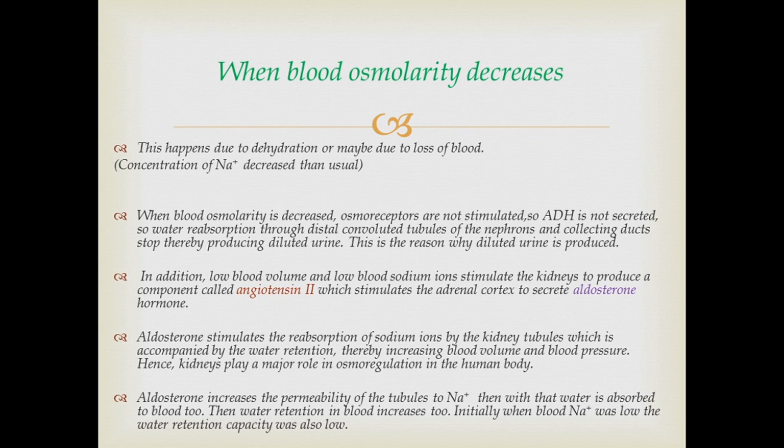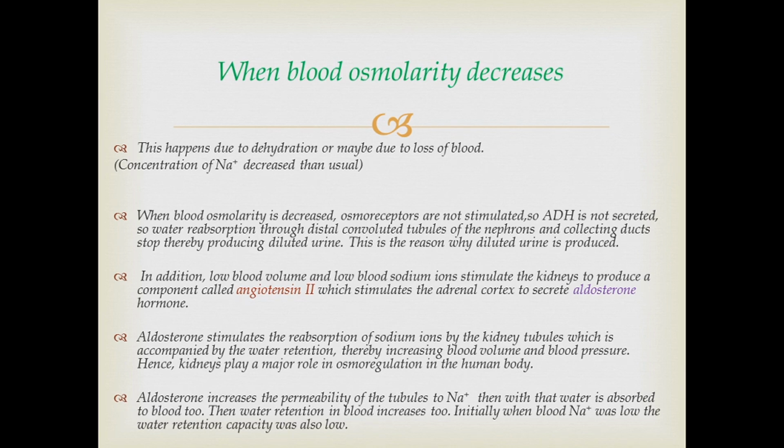And the other thing I said was that now aldosterone comes into action and it increases the permeability of the kidney tubules to sodium, and then more sodium reabsorption occurs into blood. Initially I mentioned that sodium concentration is directly proportional to the water retention capacity as well.